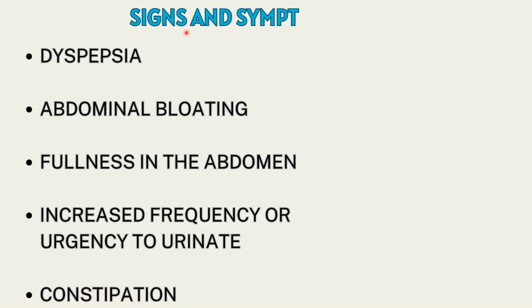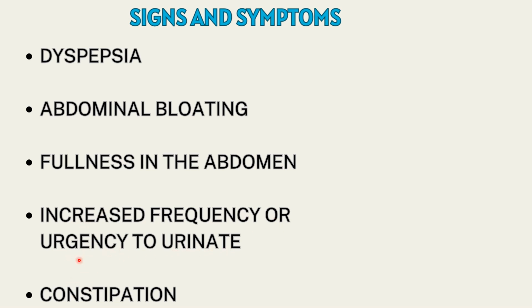Now talking about the signs and symptoms of epithelial ovarian cancer, we have already discussed that they are very much non-specific, most of the time not even related to reproductive organs, and most of the time they present as gastrointestinal symptoms. So we have dyspepsia, abdominal bloating, fullness in the abdomen, increased urinary frequency or urgency to urinate. Now, these could be related to pressure symptoms. Constipation, increased urinary frequency, increased urgency for urination.